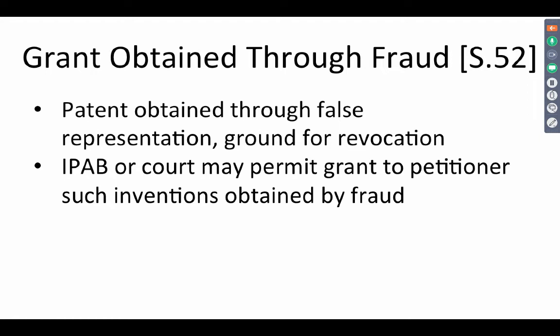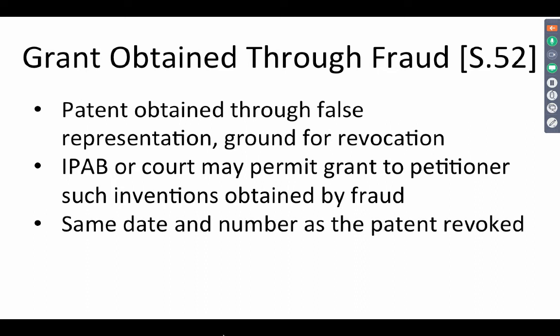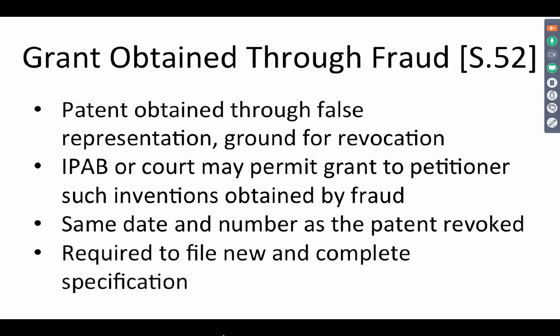Either the IPAB or the court may permit grant to the petitioner such inventions obtained by fraud. If someone obtained a patent by fraud, the original owner or the petitioner who says that this was obtained through fraud can ask for the patent to be granted to them. Now, the patent will bear the same date and number as the patent revoked. So the one obtained by fraud will be revoked, and the petitioner will be made the patentee.